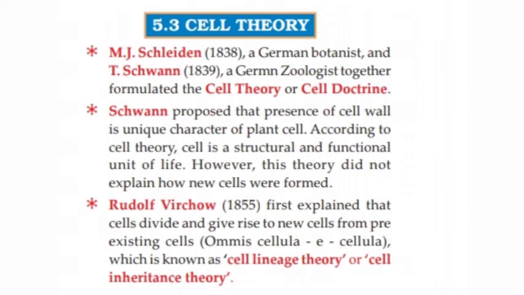However, this theory did not explain how new cells were formed. Coming to Rudolf Virchow, he first explained that cells divide and give rise to new cells from pre-existing cells, which means omnis cellula e cellula. This is called the cell lineage theory or cell inheritance theory.